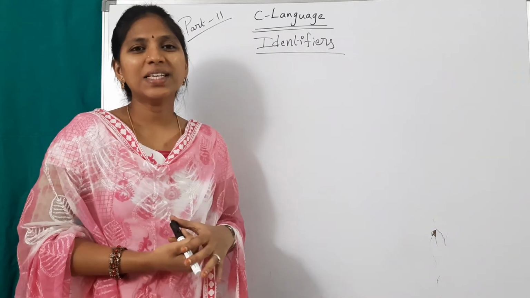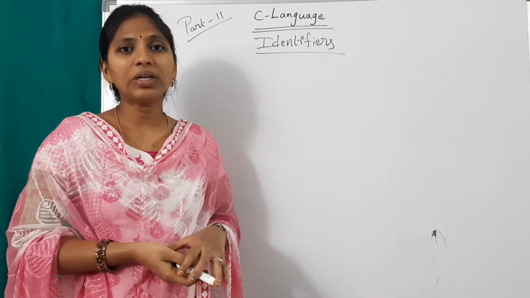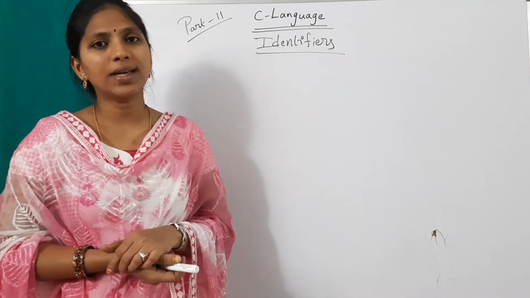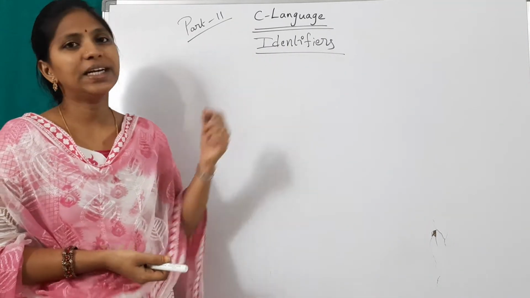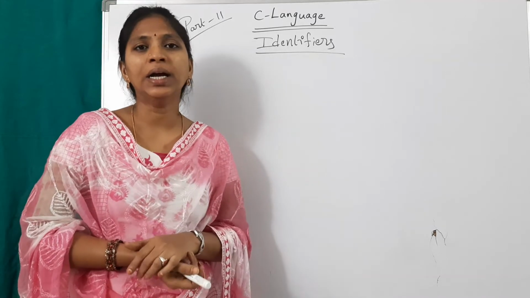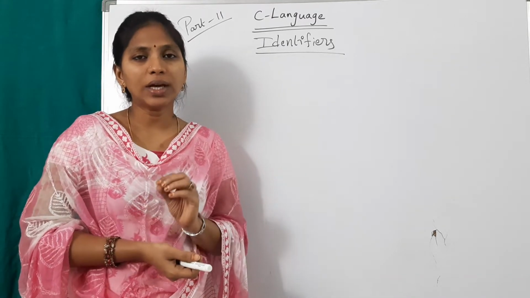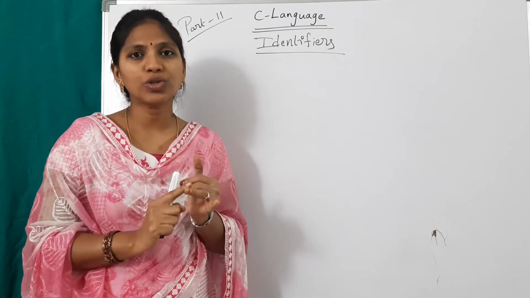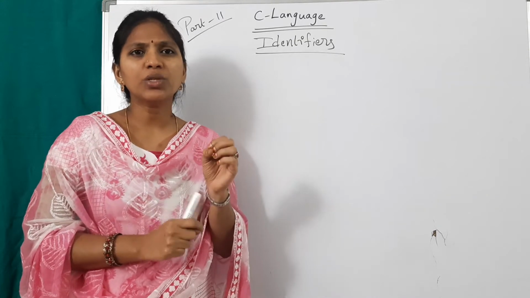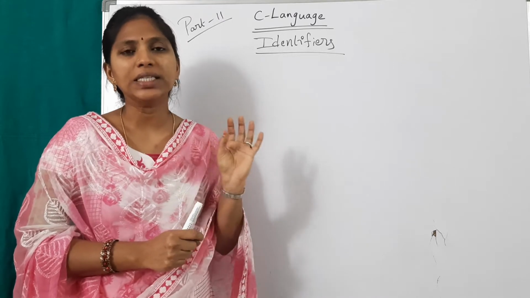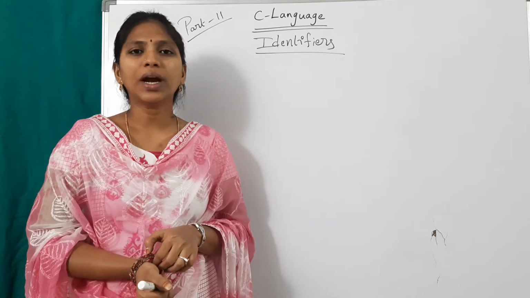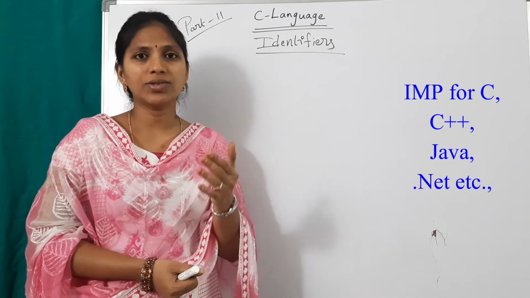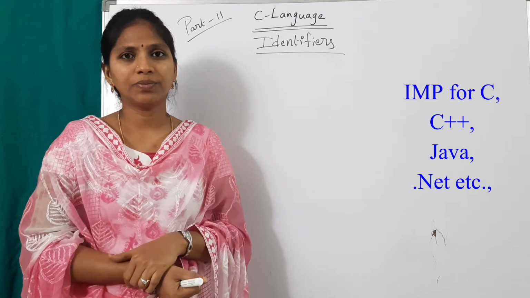Hi friends, in this video we will be discussing another type of tokens in C language. Those are identifiers, very important. In this video, I want to explain what an identifier is and what the rules of identifiers are. These rules are very important in C language. These rules will continue in C++, Java, .NET, etc.